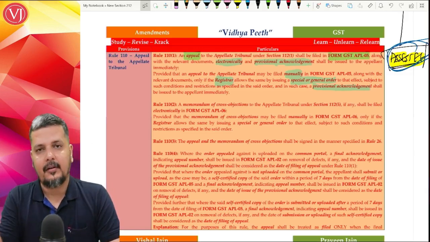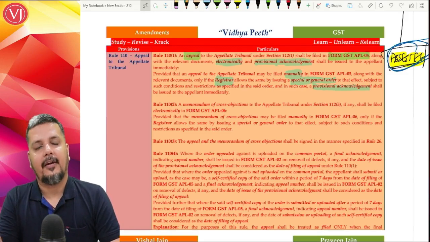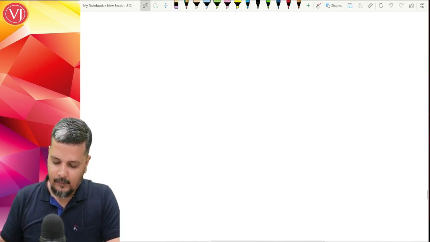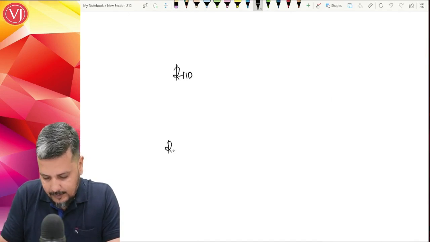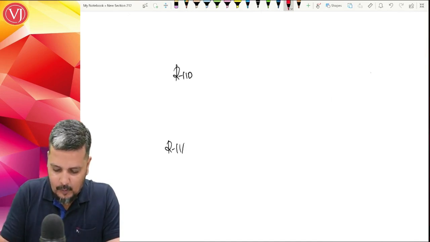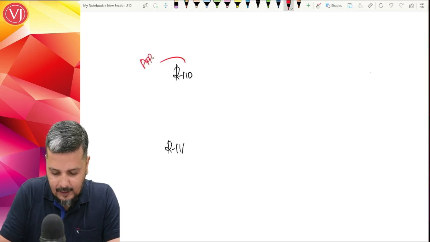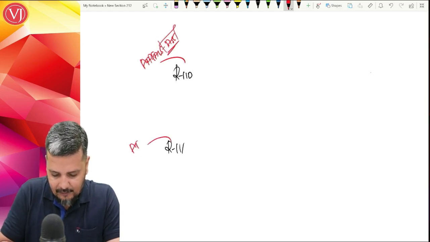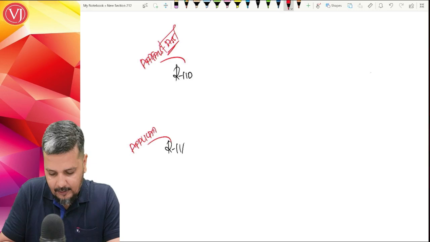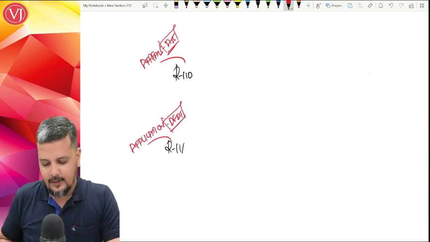Now, whenever there is an appeal filed by the assessee or an application made by the department, there will be cross appeals, memorandum of cross objections. There is rule 110 and there is rule 111. Rule 110 is started by the assessee, appeals by the assessee, and rule 111 is application by the department.